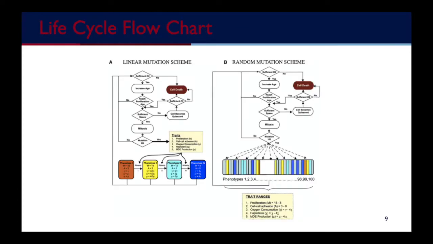These are the two life cycle flowcharts used in this study, which provide a natural link between the mathematics and biologic experimentation. The linear flowchart was initially used to model cancer invasion. However, in order to eliminate the phenotypic selection bias present, the random mutation scheme was composed. Both structures were proved to provide a realistic outcome for modeling.